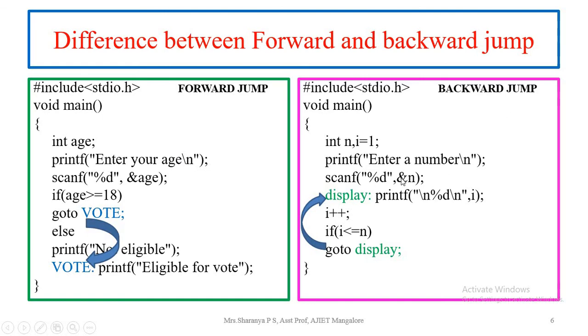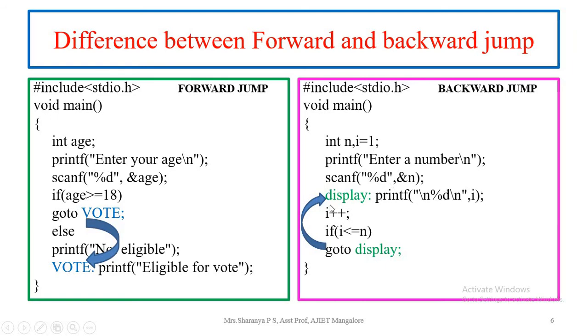Coming to the backward jump, here a simple program is written to display n natural numbers. I starts with 1 and n is the value which will be given by the user as input. Initially it will display the I value, that is 1.